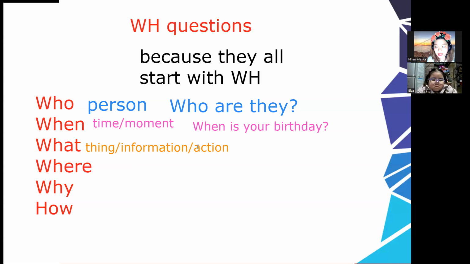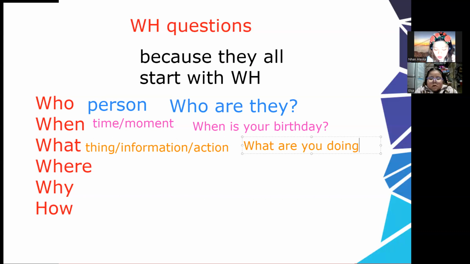Verb, okay? How can you make a question? What are you doing? Is it going or doing? Doing. What are you doing? Okay, Elsa, do is an action. It's like a certain activity.